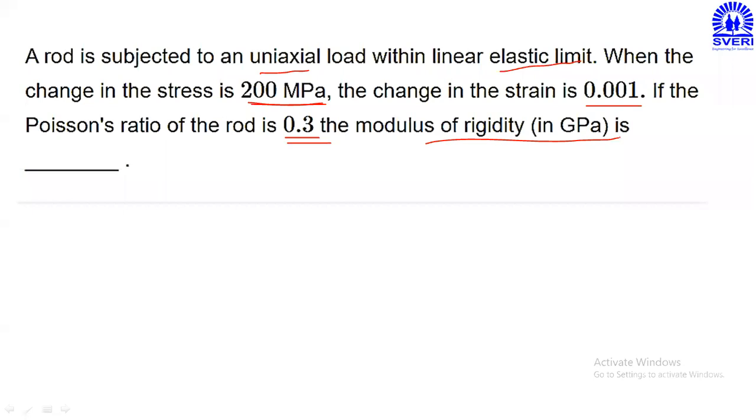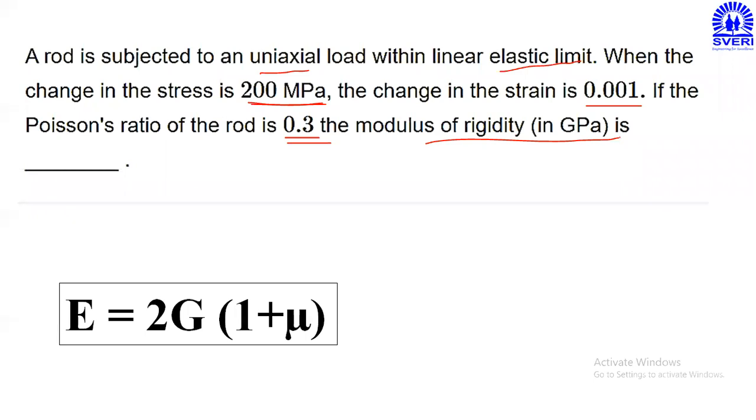Mu value is given, and I have to calculate the modulus of rigidity. Then which relation do I have to use? The relation between E and G, or the relation between E and K? Yes, E and G. So we have the relation E is equal to 2G in bracket 1 plus mu.